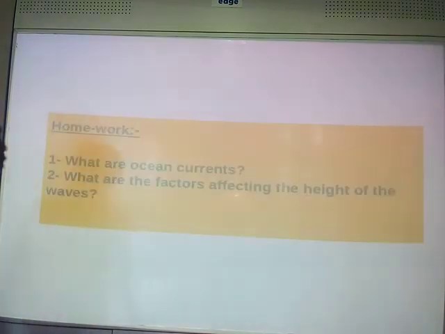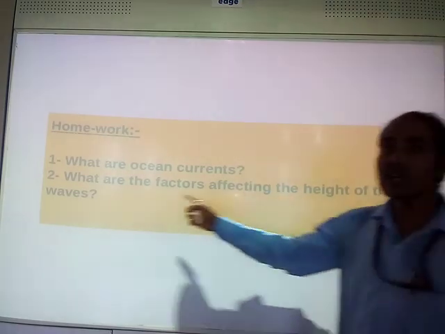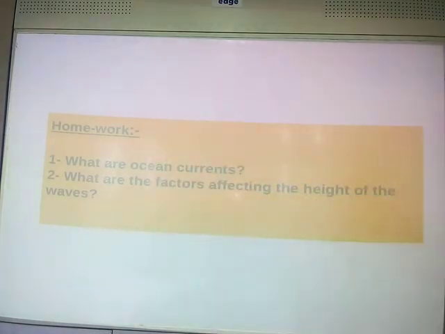Now it's time to note down your homework. Note down your homework, please. First question is, what are ocean currents? Another question is, what are the factors affecting the height of the waves? That means you have to write the factors which affect the height of the waves. Height of the waves is affected by what? What are the factors behind that? Clear? Yes.